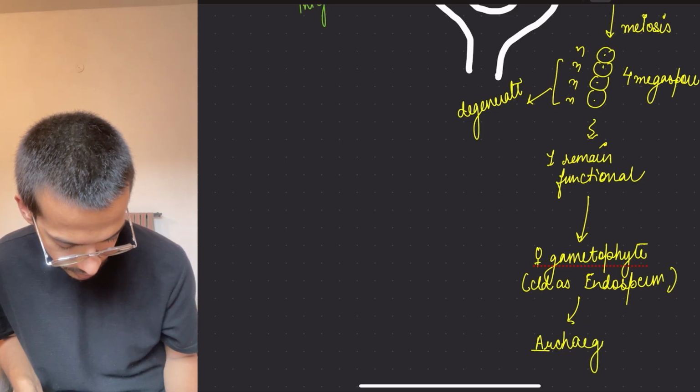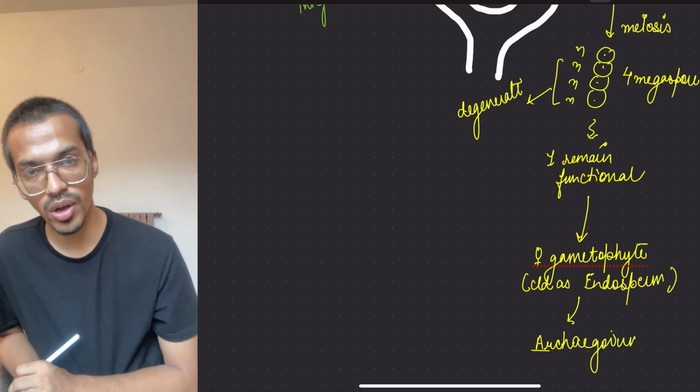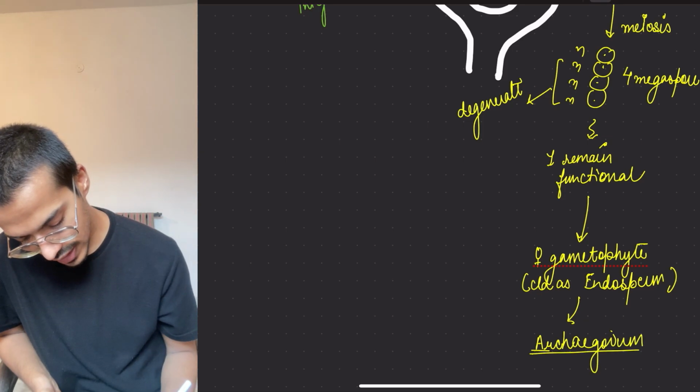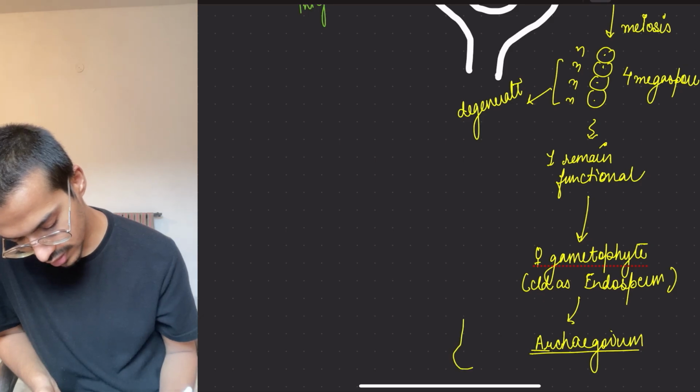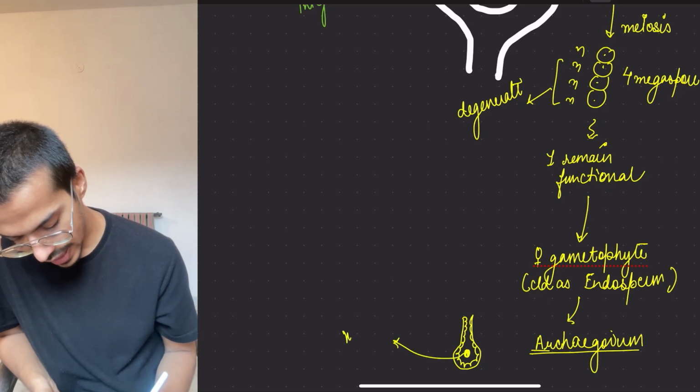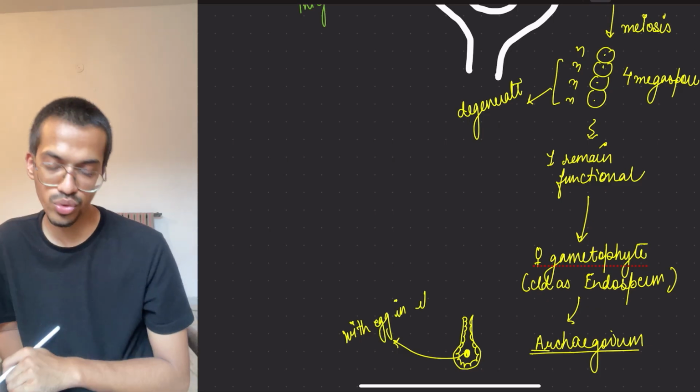Archegonium, the female sex organ, which is what? Same like this, flask shaped. Remember this flask shaped thing we remember. So same flask shaped thing with egg in it. With egg in it. And here only it has to reach.